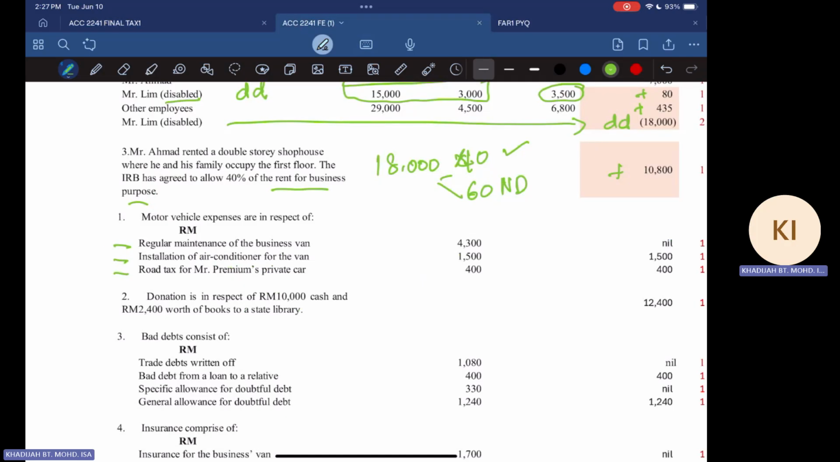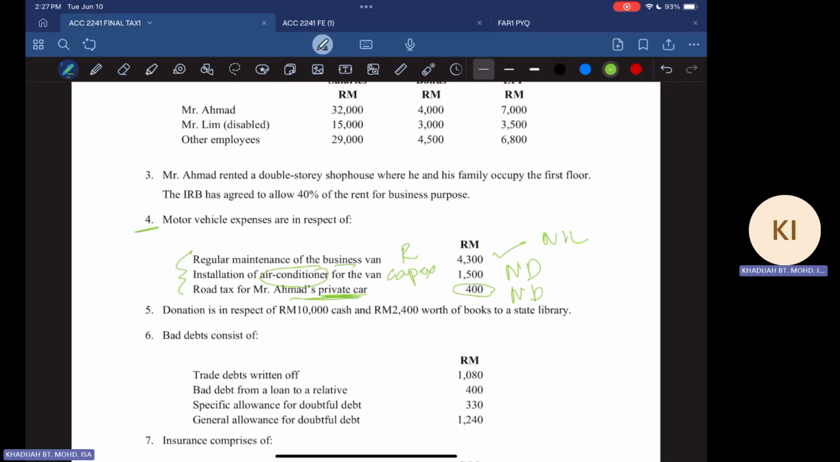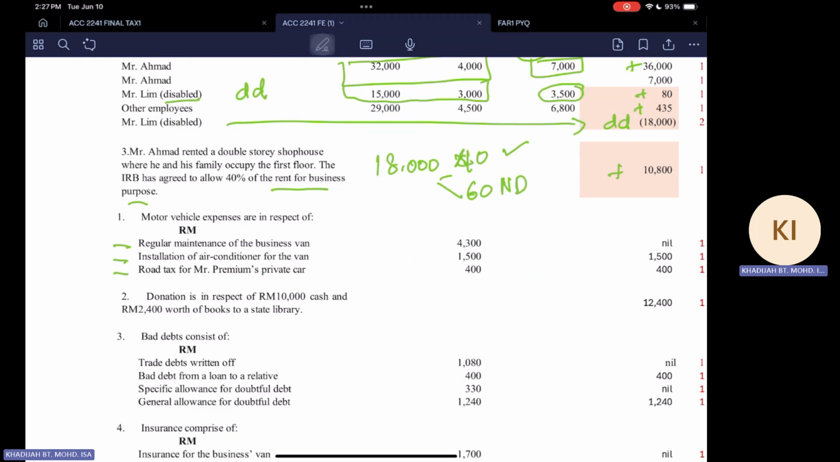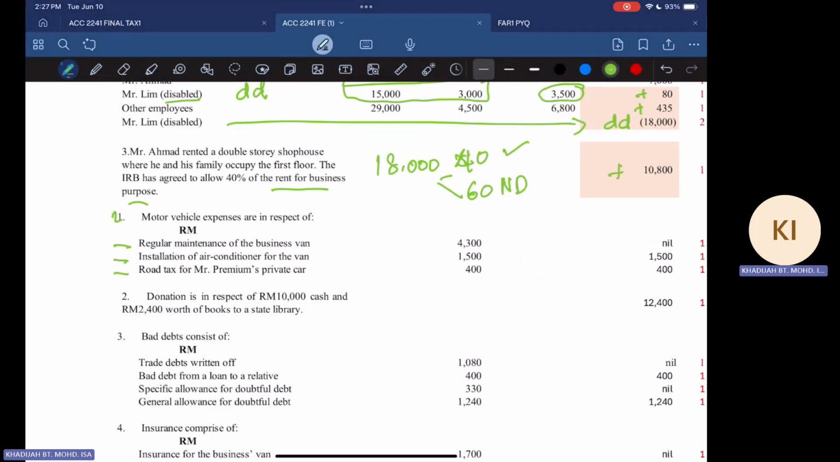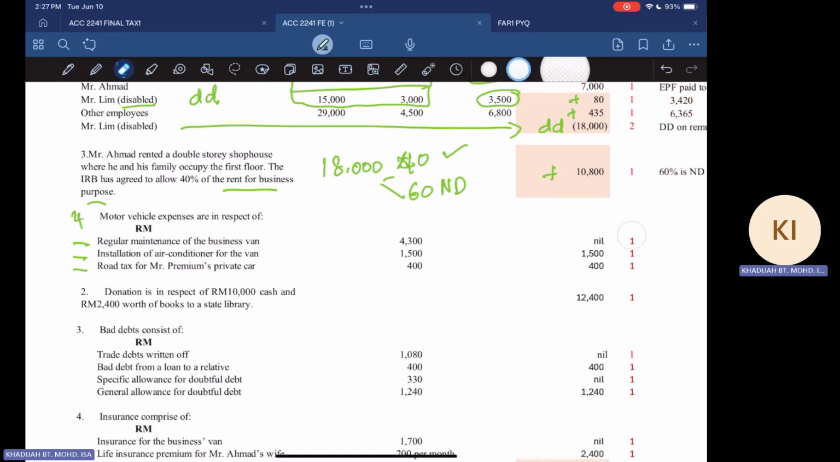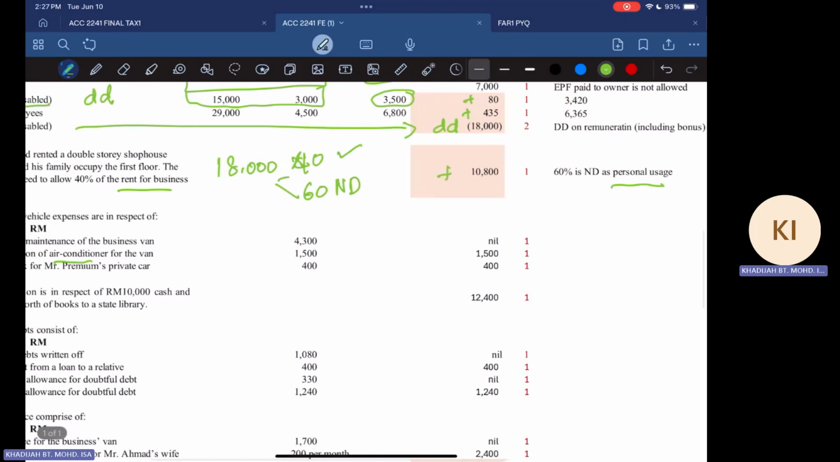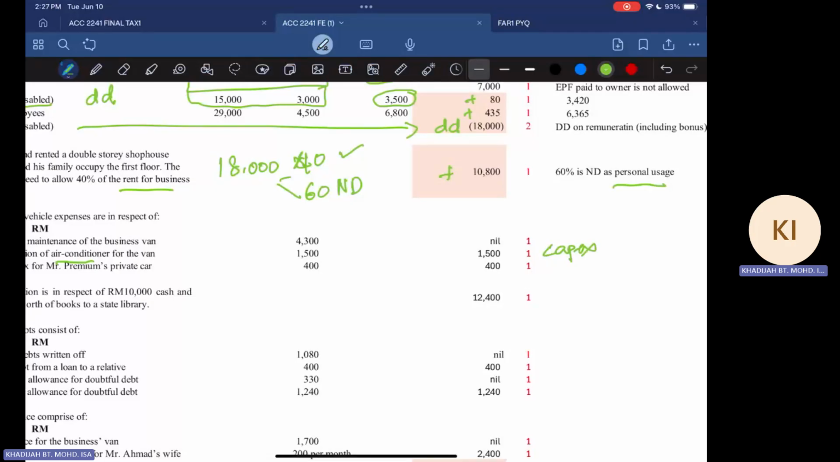Yes, in your exam, maybe you do not have enough time to write the whole statement, but just put the note here. For example, in this case, this is note number 4, right? So you have maintenance. Maintenance, you can just put a nil, because it's a revenue in nature. But then the installation of air conditioner is capex. So this one why you add back, because it's a capex. So you have to add back later.